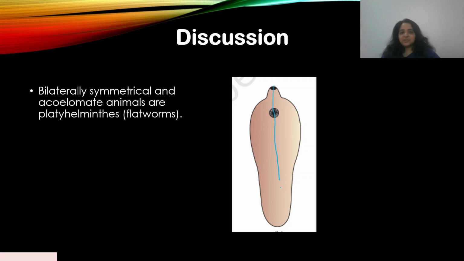What is bilateral symmetry? Yeah? So you can divide the body into two parts symmetrically. Okay, part 1, this is part 2. When you draw an axis right across the body, you can divide it equally into two parts. That's called bilateral symmetry. And of course, flatworms are acoelomate. So yeah, that answers our question. Okay, let's move on.